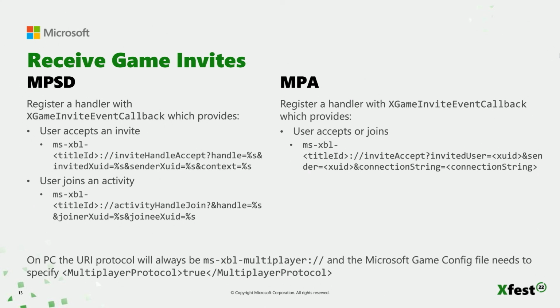For MPA, the path will always be invite accept, with parameters for the user who sent the invite, the user being invited, and the connection string. In order to support invites on PC, the Microsoft Game Config needs to specify that multiplayer protocol element or it won't work.